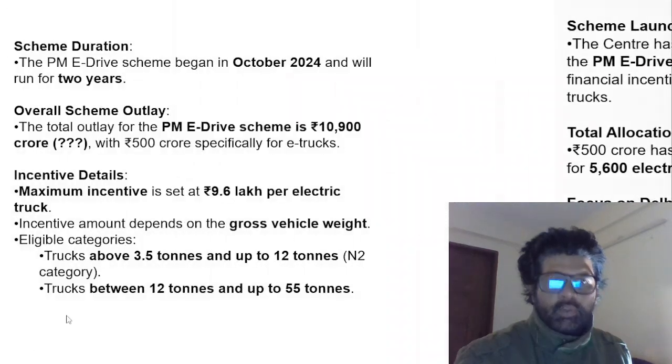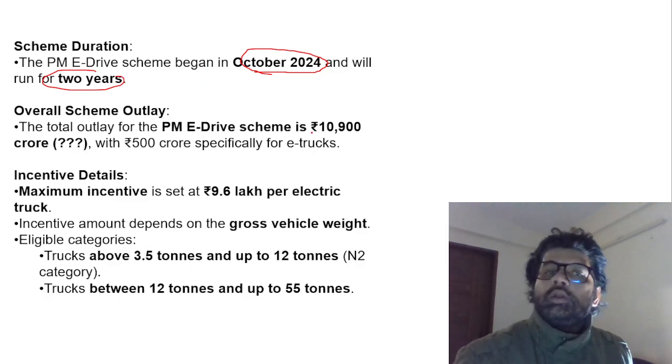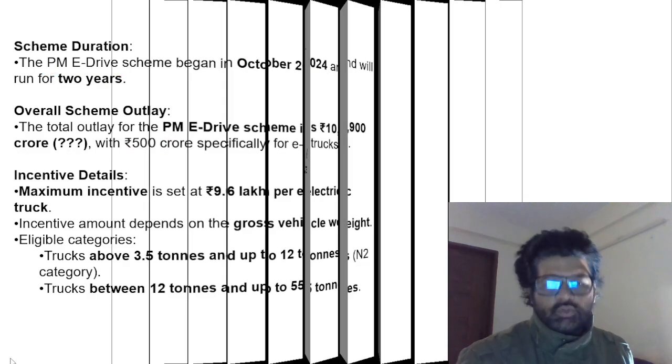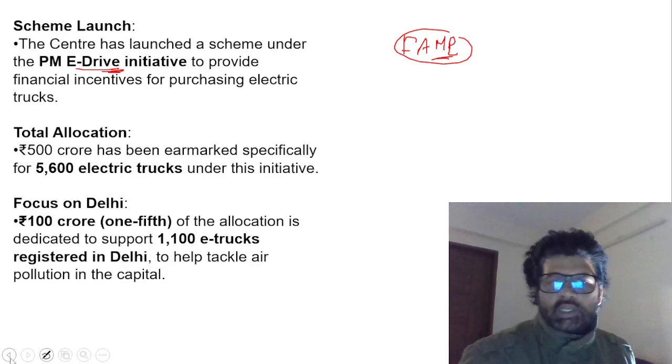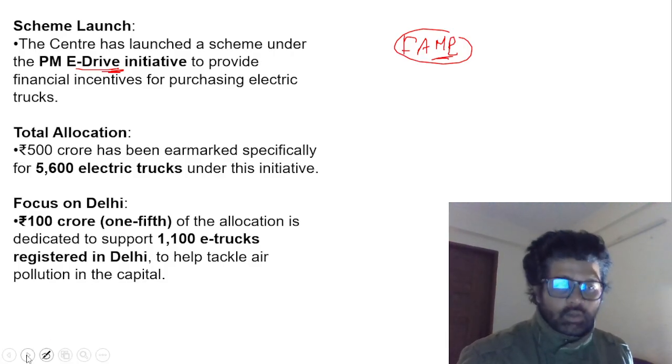I will show you. The total outlay of the scheme began in October 24 and will run for 2 years. Remember these terms, these things are important. The outlay is 10,900 crore, guys. Almost 500 crore is specifically for e-trucks. So again, to reduce pollution, to become more environmentally sustainable, this PM e-drive initiative has been launched.